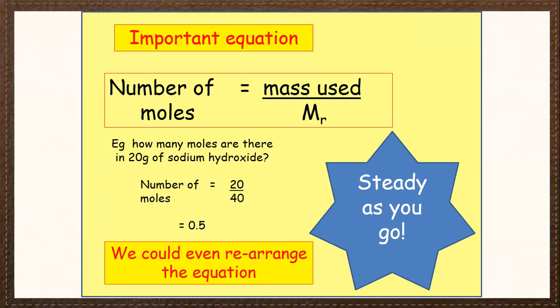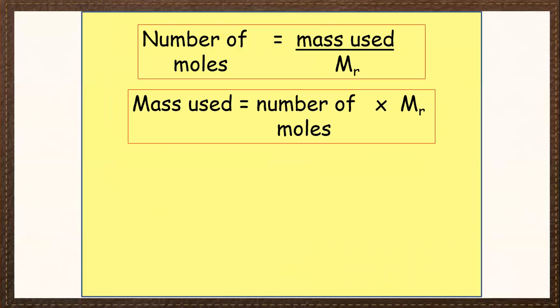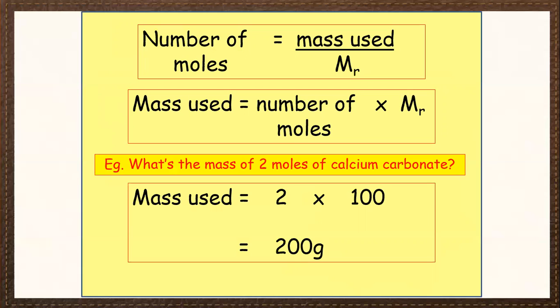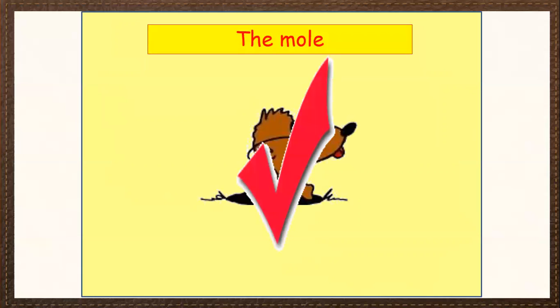We can even rearrange the equation. The number of moles equals mass used divided by relative formula mass, or mass used equals number of moles times relative formula mass. For example, what is the mass of 2 moles of calcium carbonate? The mass used equals 2 moles times the calcium carbonate molar mass, which is 100. So 2 times 100 is 200 grams. So the mass of 2 moles of calcium carbonate is 200 grams. Yes, that is correct.